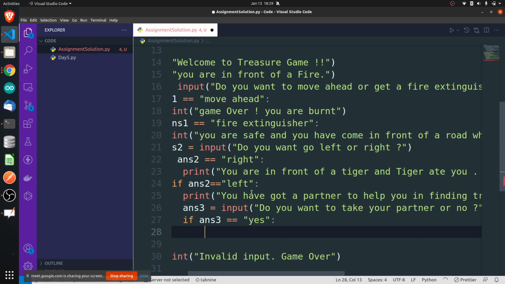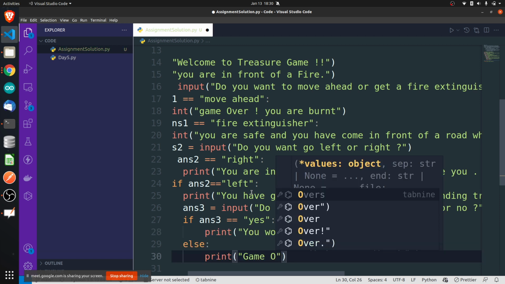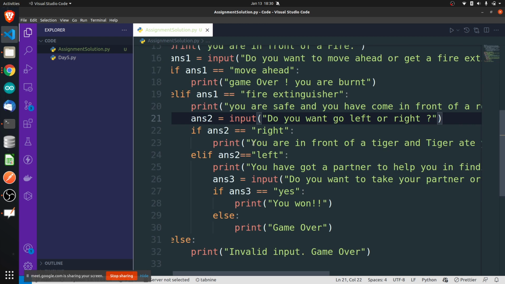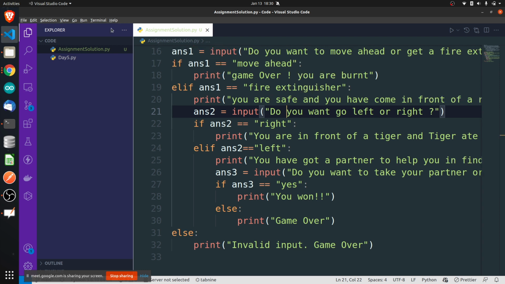Okay, you can write the further statement. Right now I'm keeping it very simple because I don't want to waste time here. Else you can say here print, if he's entering no, that means you can say game over. Okay, very simple. So I think I have just written the half code of it. You can complete this code. Okay, so I already told you how to write the code. First of all, you write the pseudo code and then you start writing the program. I have mentioned the steps here. What is pseudocode and all? Already been told. Okay, I have told you all at the start of today's lecture.